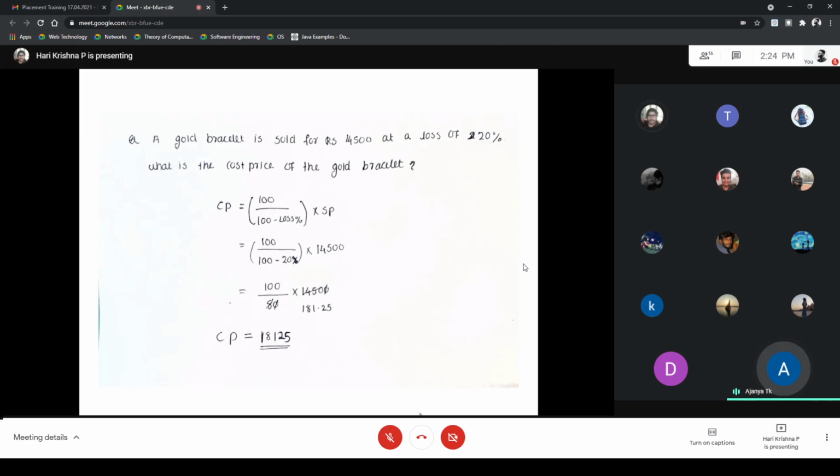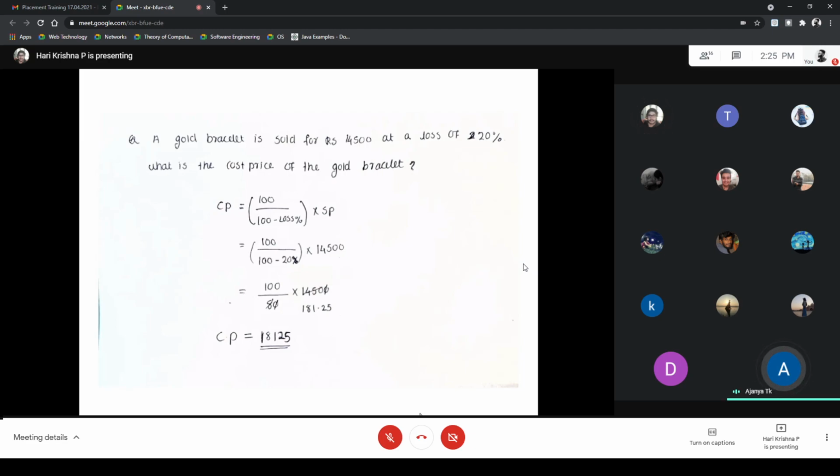A gold bracelet is sold for 14,500 at a loss of 20%. What is the cost price of the gold bracelet? Here we want to find the cost price. The formula is cost price is equal to 100 by 100 minus loss percentage into selling price. That is 100 by 100 minus 20, here the loss percentage is 20, into selling price 14,500. At last we got 18,125.